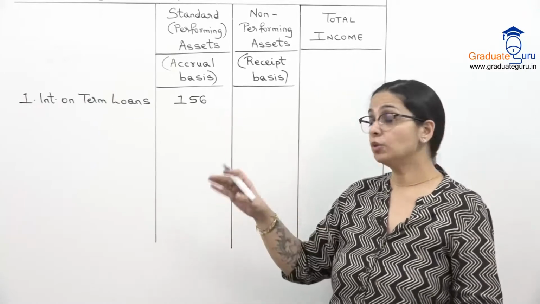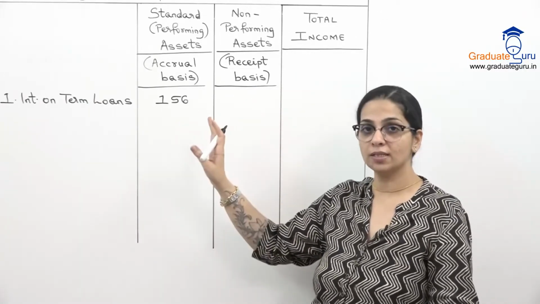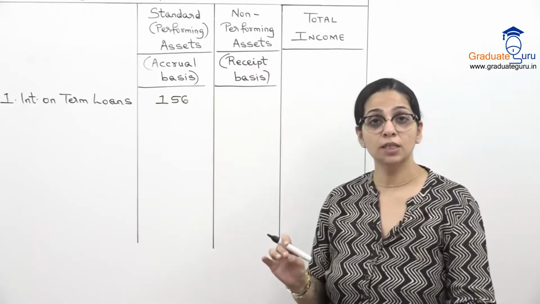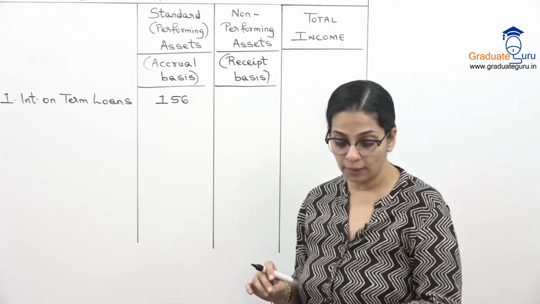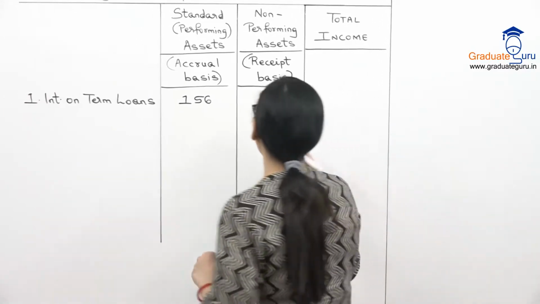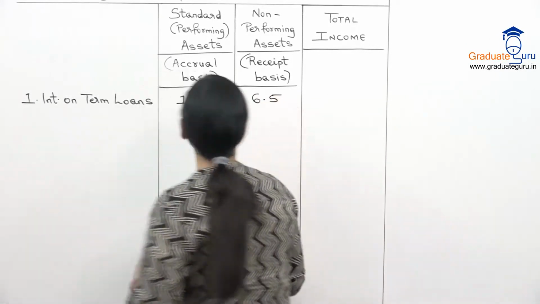Now when I come to the non-performing term loan का जो interest है वो हम कौन सा लेंगे? Only which is actually received. So in non-performing, in the received column we have 6.5. So that we will take over here.